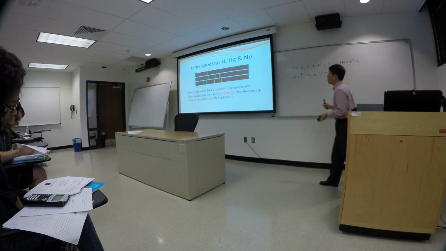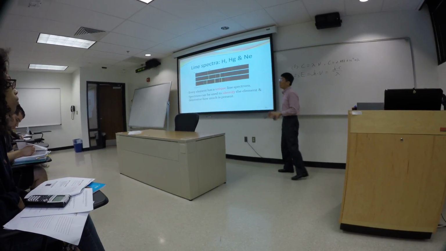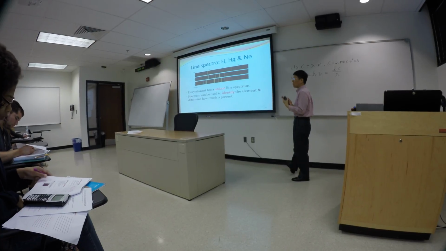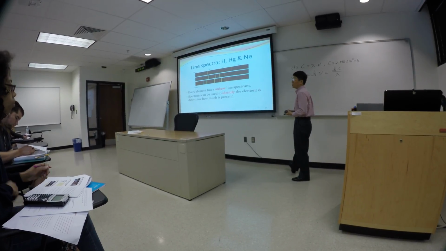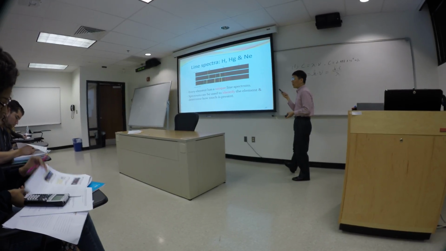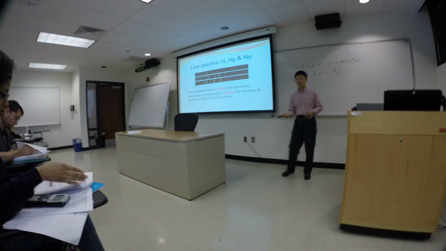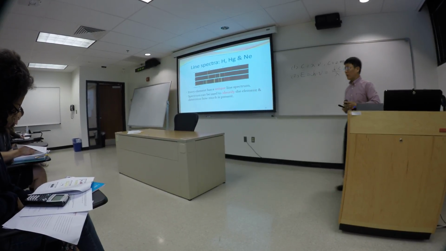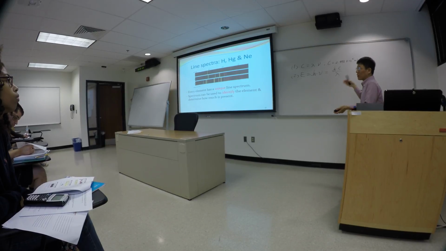Now the application, as you may have guessed: hydrogen, mercury, neon, any element will have a unique line emission spectrum. Based on the line emission spectrum, we can identify what kind of element is present. And you may ask the question, one of the videos we watched today says we detect the presence of a particular molecule or element billions of light years away. How do you do that?